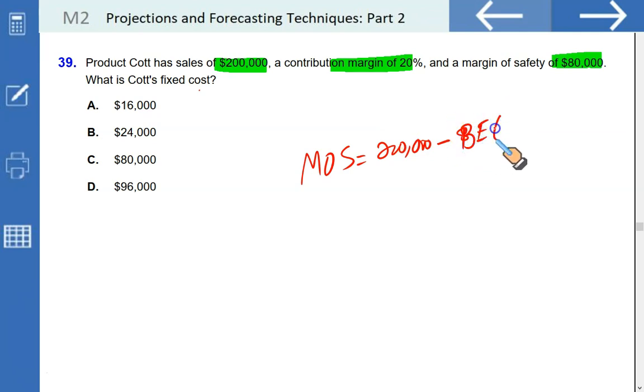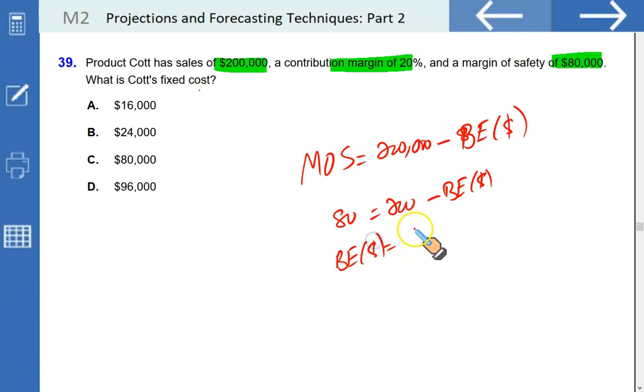So we have margin of safety 80 and sales 200. That will give us the break-even sales dollar. Netting this off gives you 120. Break-even sales is 120. And we know how we calculate the break-even revenue. Break-even revenue is equal to fixed cost divided by the contribution margin ratio, and you have everything you need.